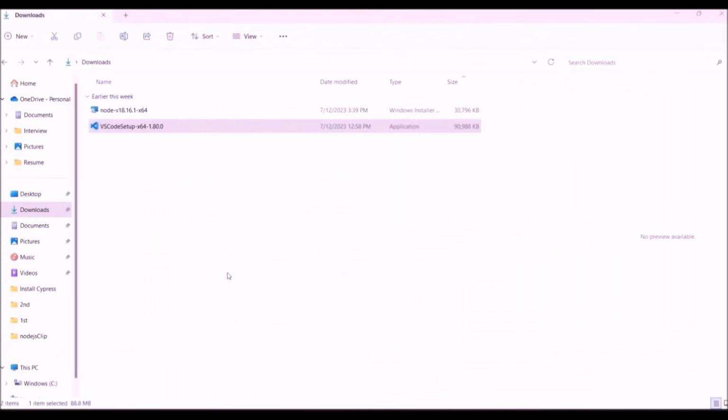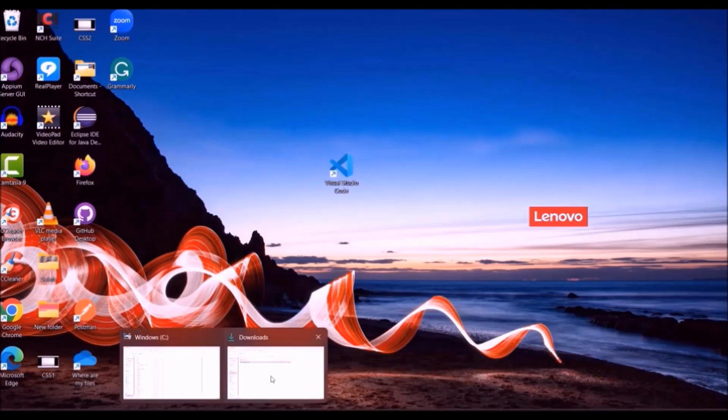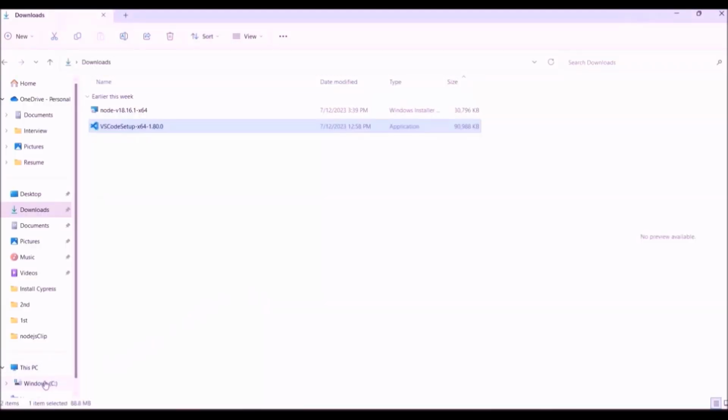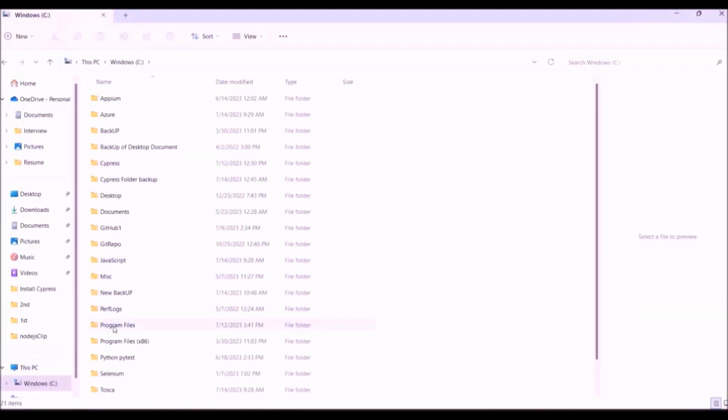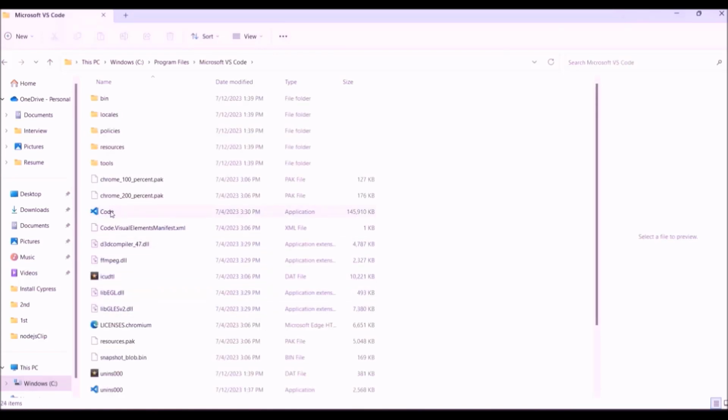Now let's check the installation of the VS Code in our system. Let's check in the desktop. This is the VS Code icon. Now let's check in C drive program files. Click C drive. Click program files. Here it is. This is the Microsoft VS Code. Let's open this folder. This is the VS Code icon.